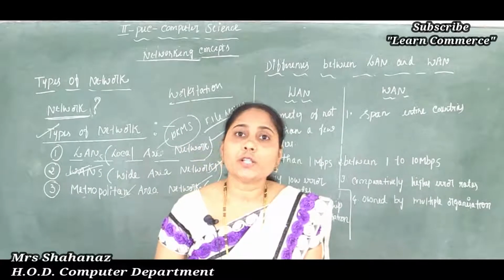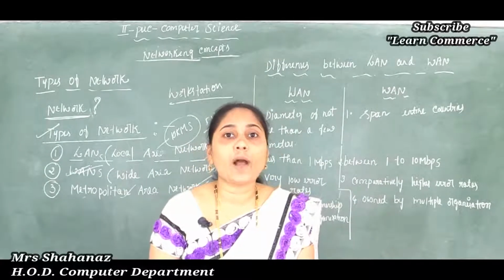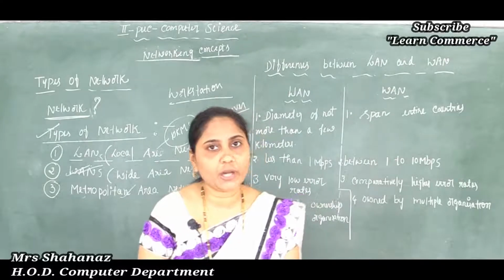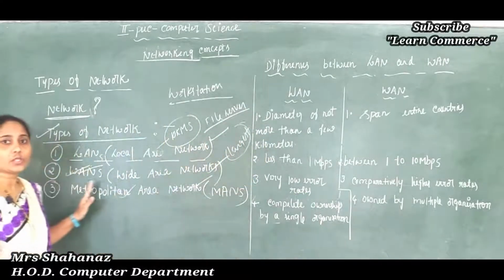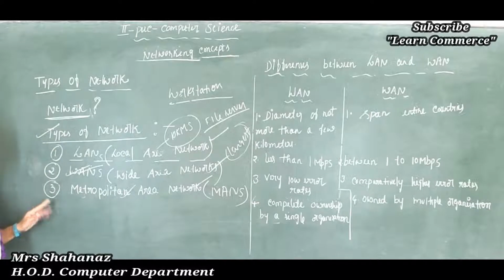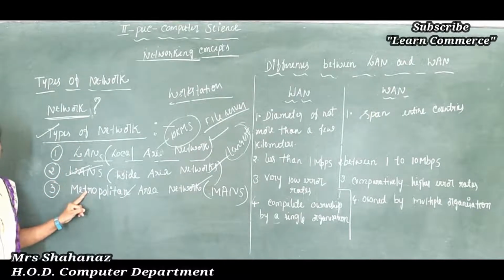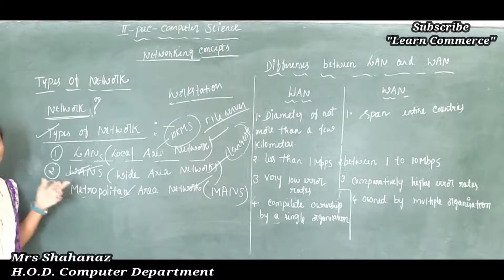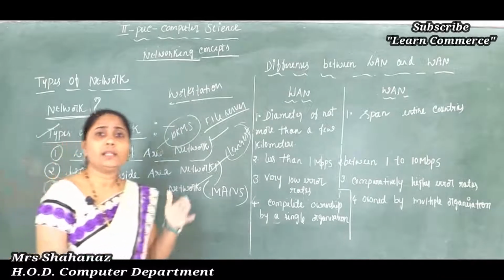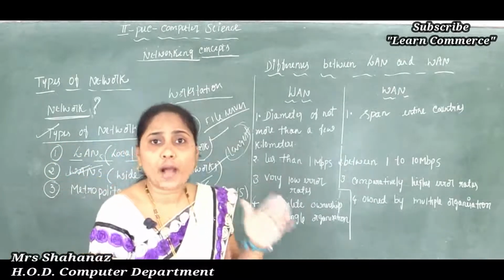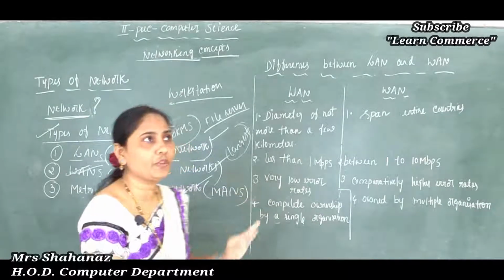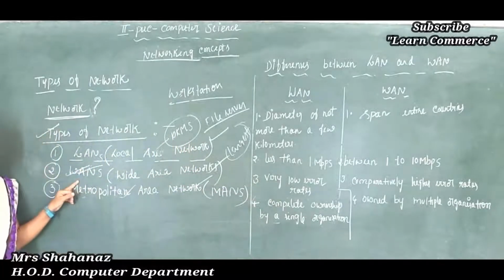So clear this point. When you compare, the WAN linked computers facilitate the fast and efficient exchange of information. We can exchange information by using LAN and MAN, but when you compare LAN, WAN, MAN, whatever computers are linked with the WAN network facilitate the fast and efficient exchange of information.